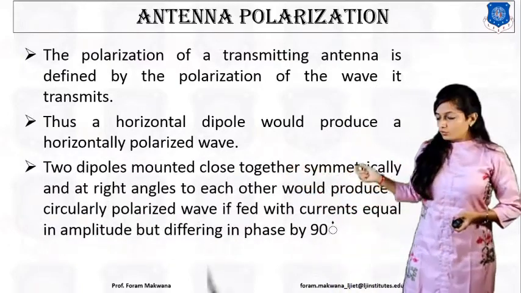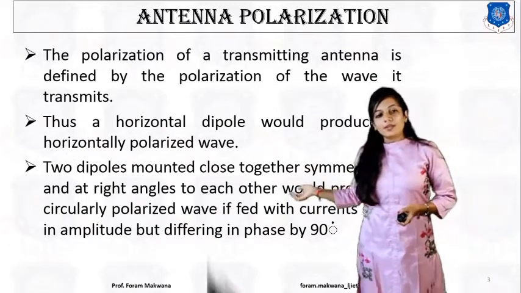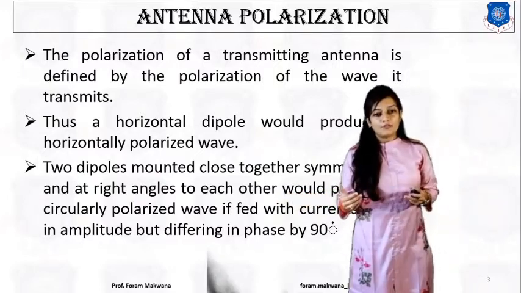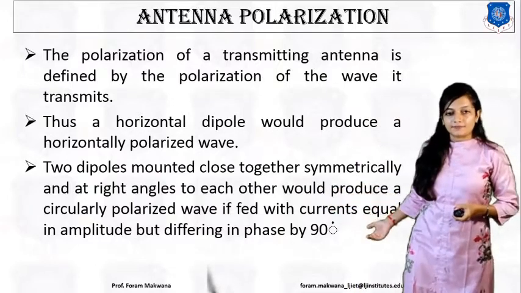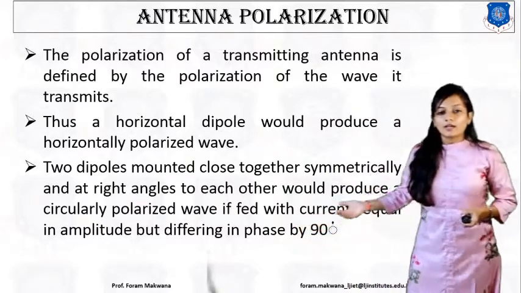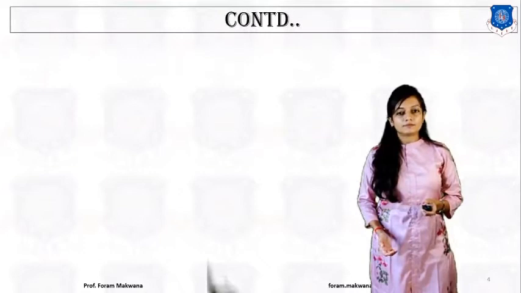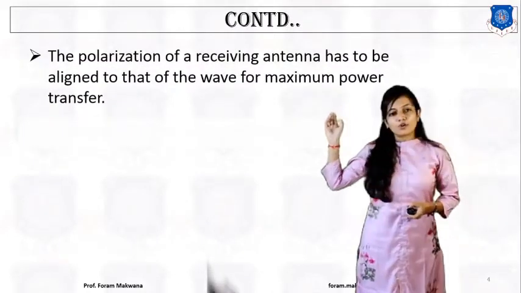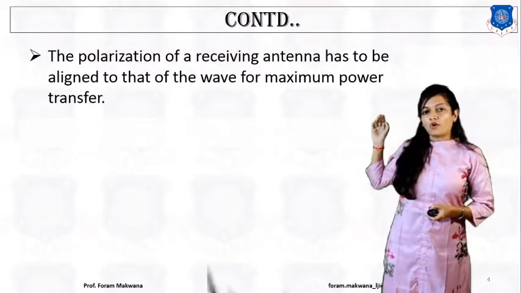We can say that two dipoles which are mounted close together symmetrically and at right angles to each other will produce a circularly polarized wave, which has a phase difference of 90 degrees, alright, and it has equal amplitude. Continuing, the polarization of the receiving antenna has to be aligned to that of the wave for maximum power transfer.